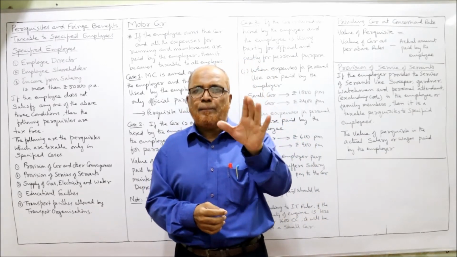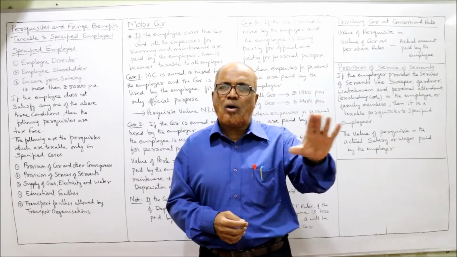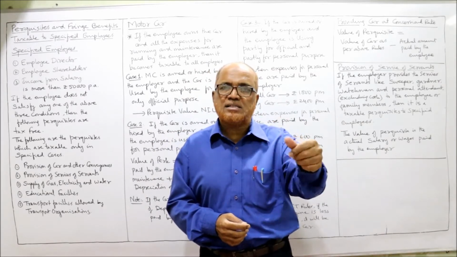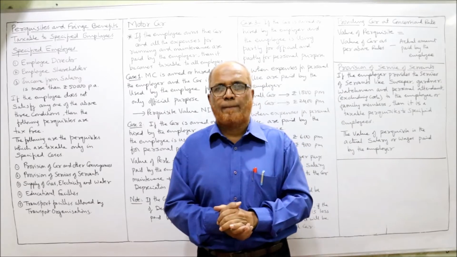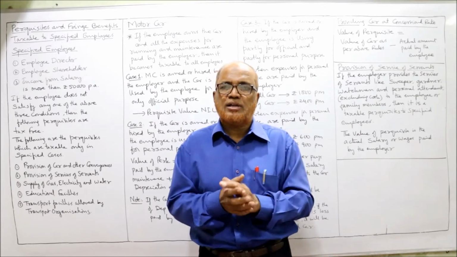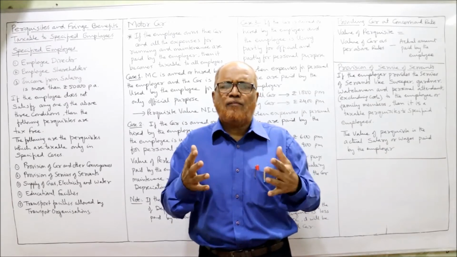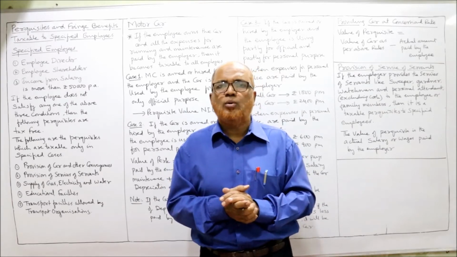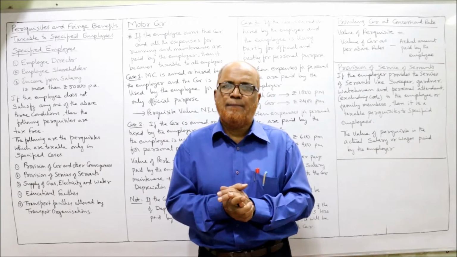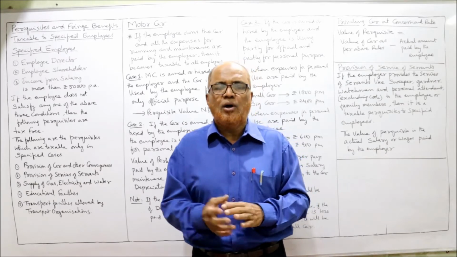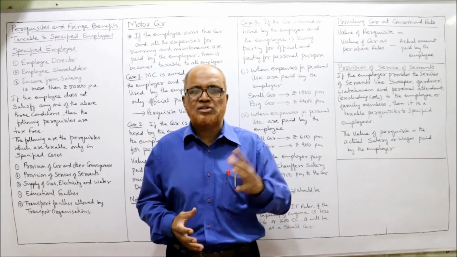First category, the perquisites which are taxable in all cases, that I have discussed in the last 2-3 videos. So rent-free accommodation, concession in the matter of rent, interest-free loan, and a number of other perquisites I have explained in detail. Medical facilities given and free meals provided. All these things I have explained in the previous video.